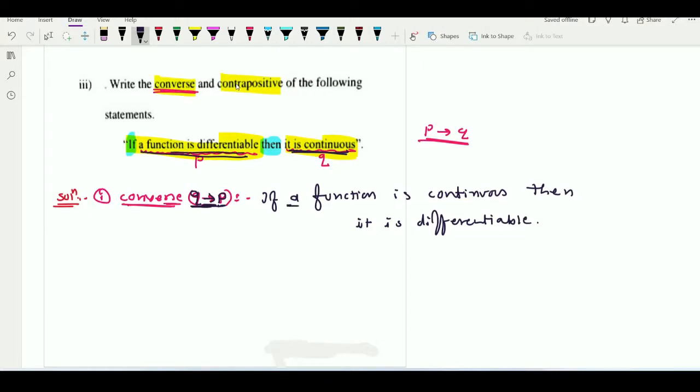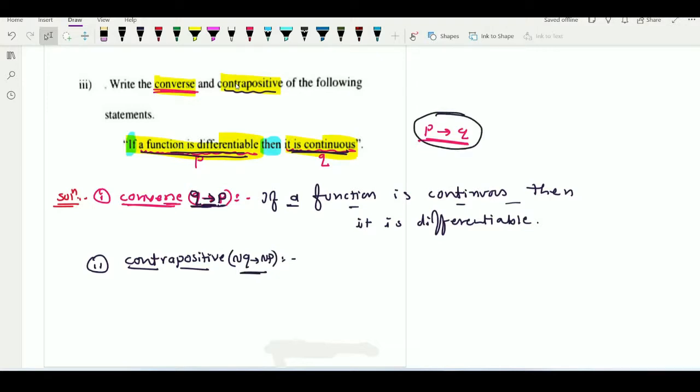That's why here we can say that if a function is continuous, then it is differentiable. So see the second part. In the second part we have to find out its contrapositive. Now you should know the symbolical representation of contrapositive. So what is the symbolical representation? Negation q implies negation p. This is called the contrapositive of the conditional statement p implies q.